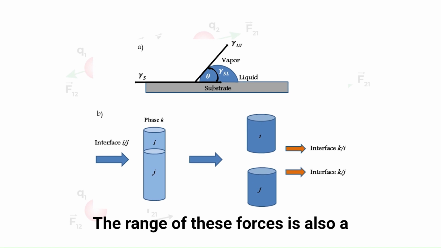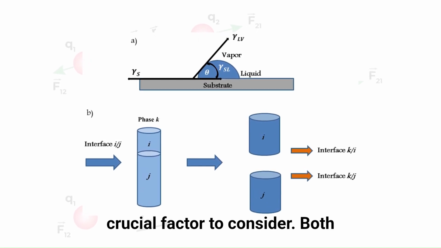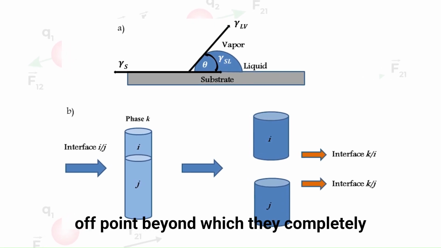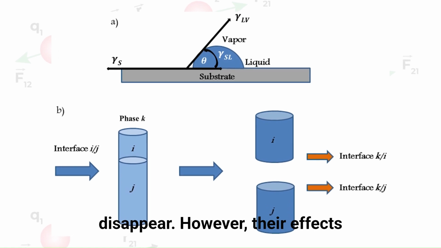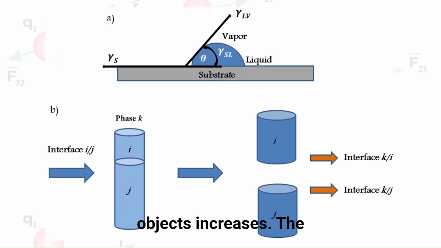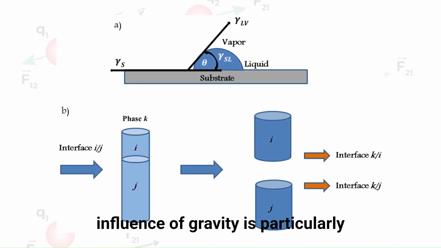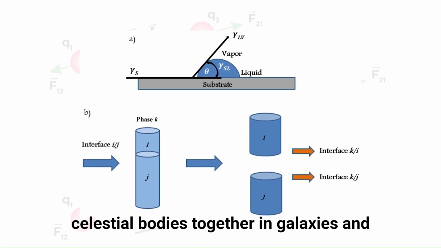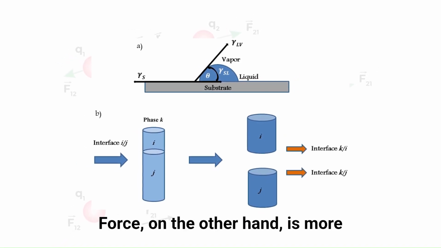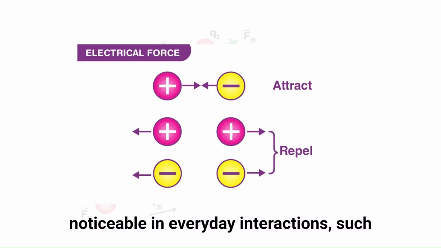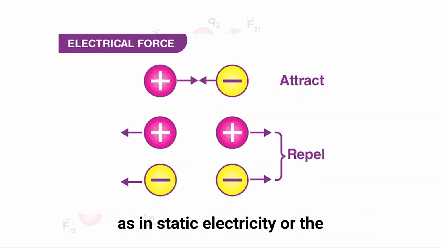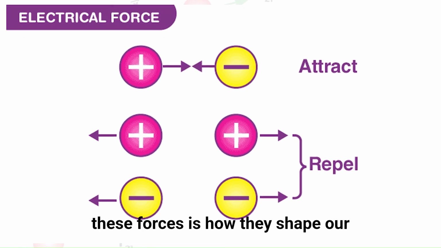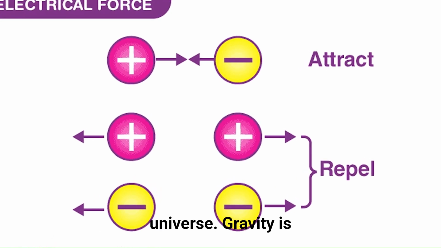The range of these forces is also a crucial factor to consider. Both forces act over an infinite distance, meaning they do not have a specific cutoff point beyond which they completely disappear. However, their effects become weaker as the distance between the objects increases. The influence of gravity is particularly significant on a cosmic scale, binding celestial bodies together in galaxies and planetary systems. Coulomb's force, on the other hand, is more noticeable in everyday interactions, such as in static electricity or the functioning of electronic devices.